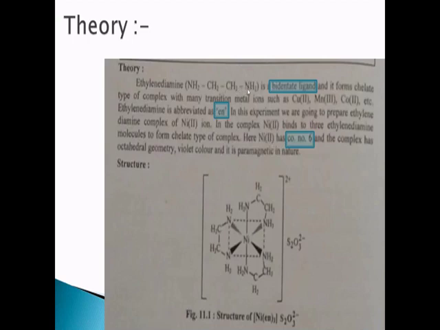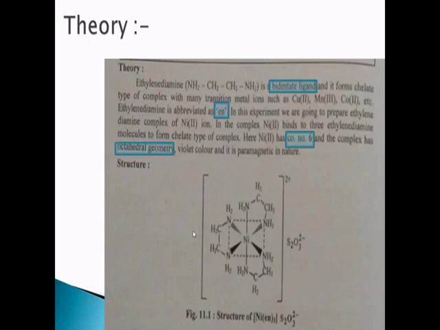And now ethylene diamine forms 2 bonds because it has 2 donor atoms. So one nickel combines with 3 ethylene diamine molecules. Thus a total of 3 ethylene diamine molecules act as a ligand, and each of them forms 2 bonds with the central metal ion nickel 2 plus. Now, the next property related to this compound is, if you observe the structure of the complex, you will find that the geometry is octahedral.